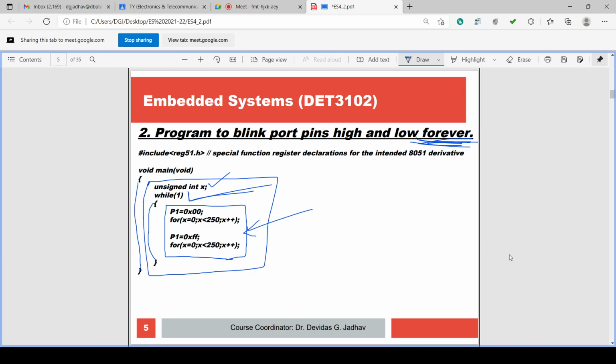So this block has 4 commands. P1 equal to 0x00. All the port pins are assigned 00. Then for x equal to 0, x less than 250, increment x++. So this is the counter for delay, a for loop for delay, and this for loop is ended with a semicolon. So it is self executing.